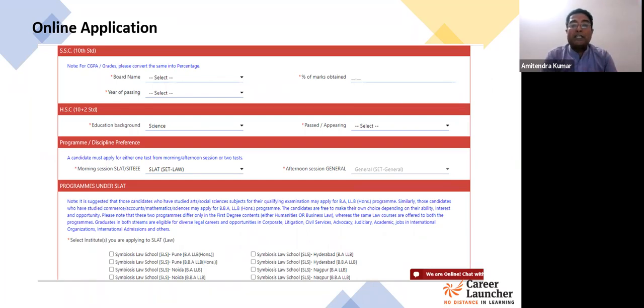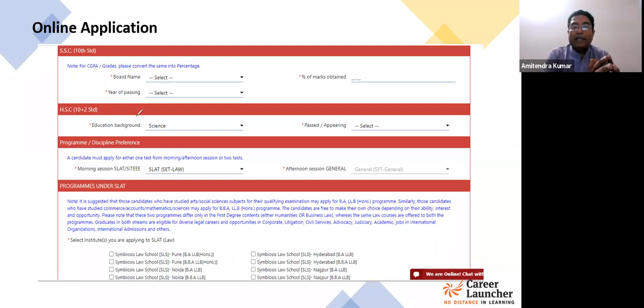Here, no best 4 or best 5 will work. Either follow the board regulation. For example, in CBSE, 5 papers are considered for percentage of marks. Yeah, that you can follow. Or you can take the aggregate of the overall subjects which you have appeared for actually. So that way, but don't follow the other process. Most students enter best 4 or best 3. Please don't do that. That you should not be doing. Okay.